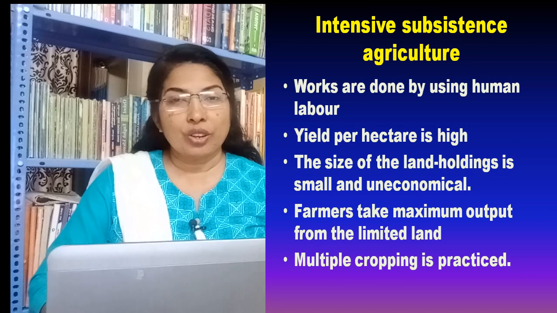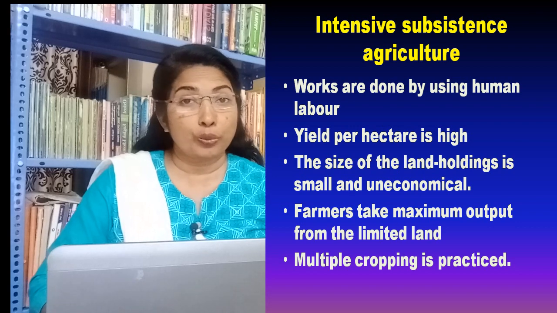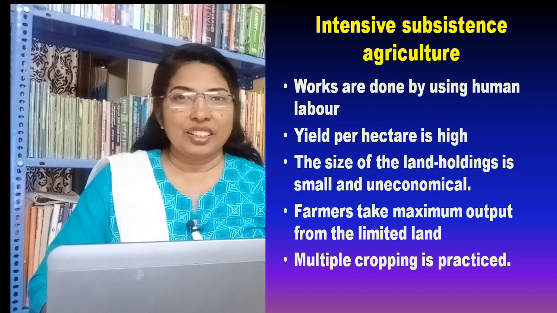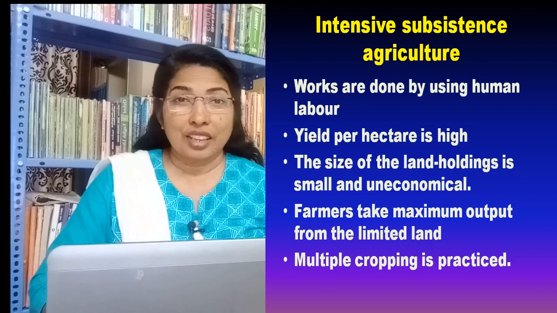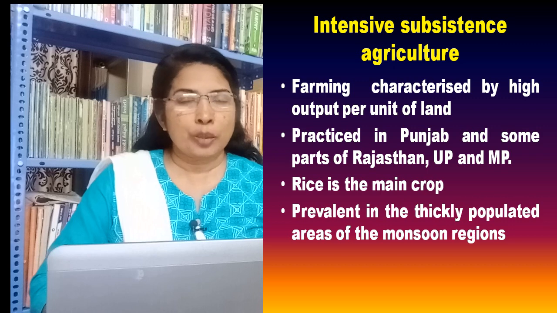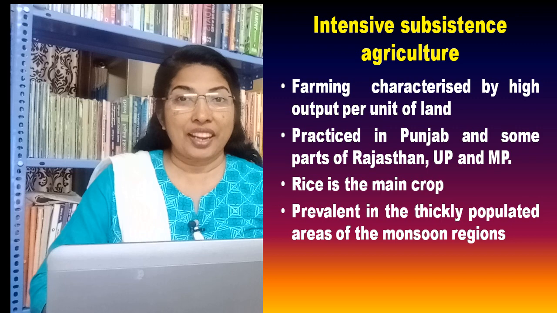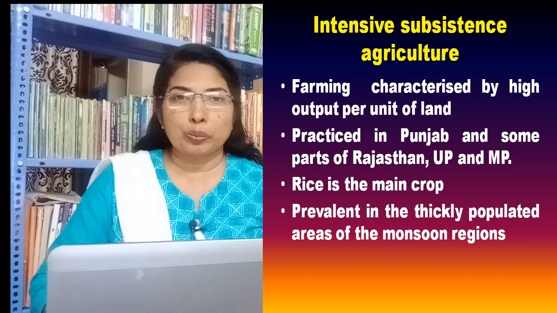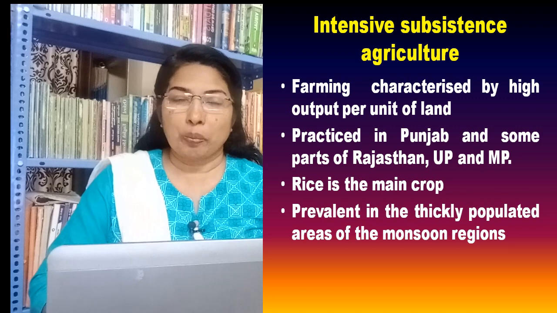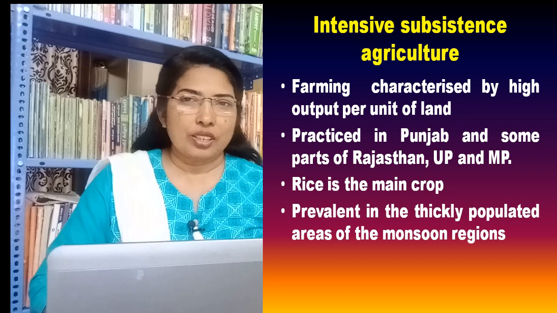The size of the land holdings is small and uneconomical. Farmers take maximum output from the limited land by raising 2 to 3 crops in a year from the same land. That is, multiple cropping is practiced. The term intensive subsistence agriculture is used to describe the type of farming characterized by high output per unit of land. Intensive subsistence farming is practiced in Punjab and some parts of Rajasthan, UP and Madhya Pradesh.